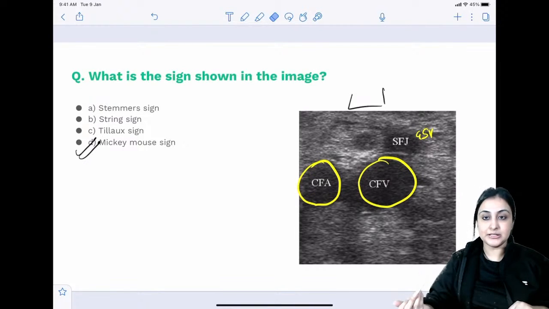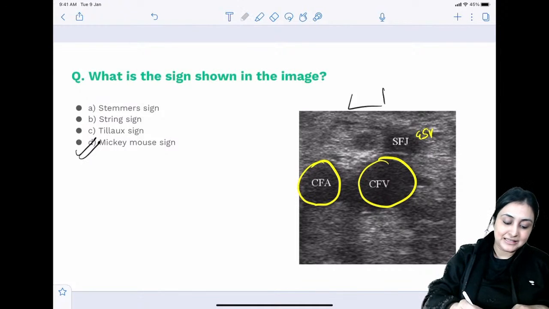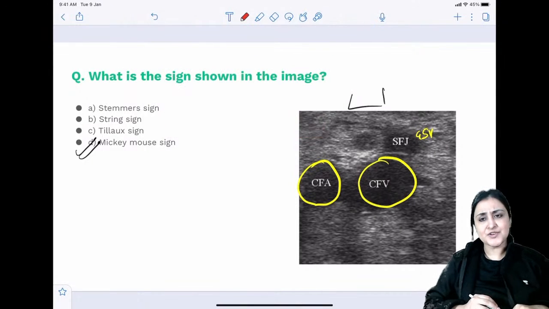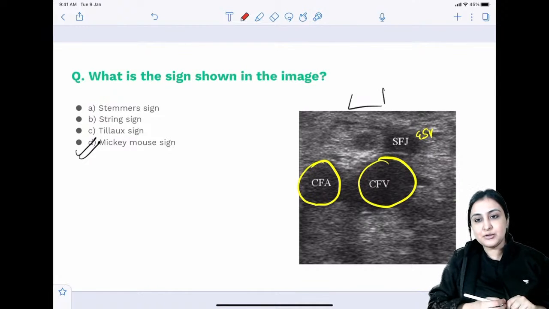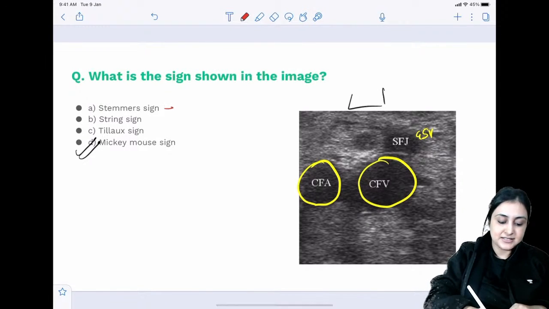Compressibility is normal. Okay, what is Stemmer's sign? In lymphedema, when you see that it is non-pinchable, non-reducible, that is seen in lymphedema. That is the Stemmer's sign.